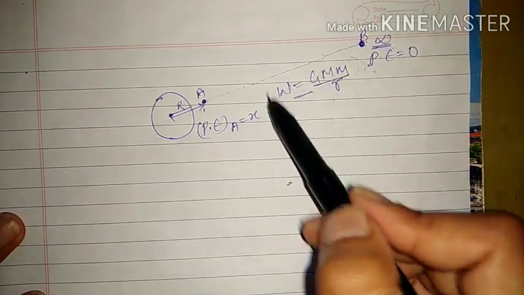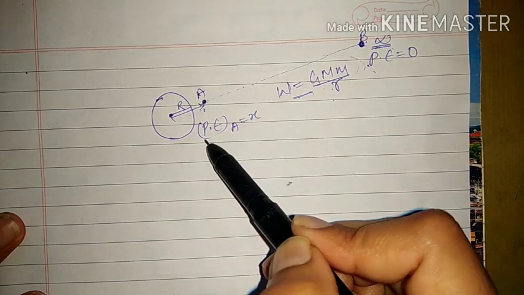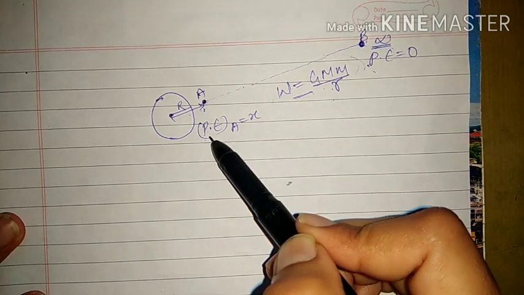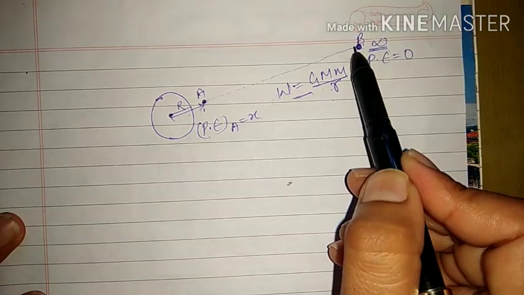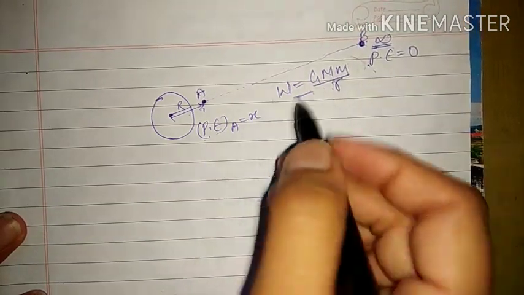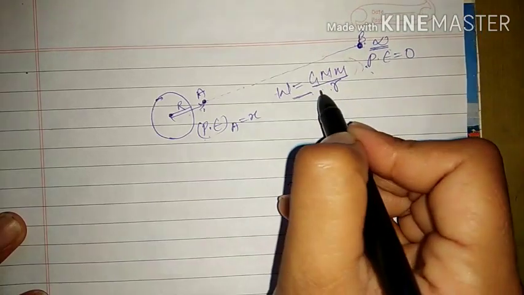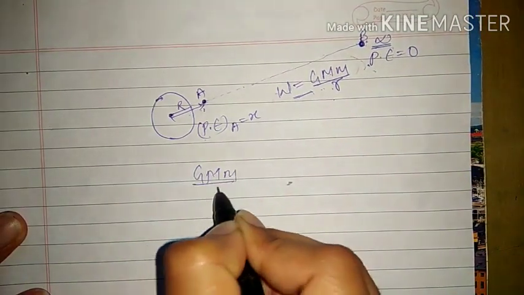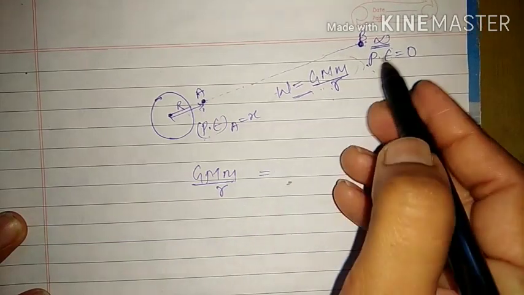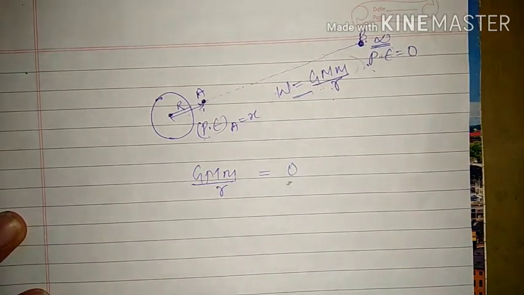So you are sure that to bring it from A to B, the work is GMm upon R, and you are sure the potential energy at infinity is zero.